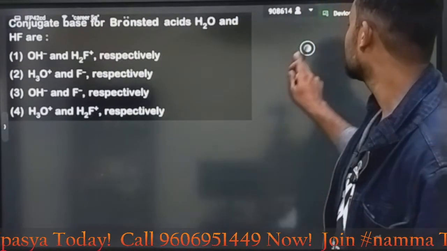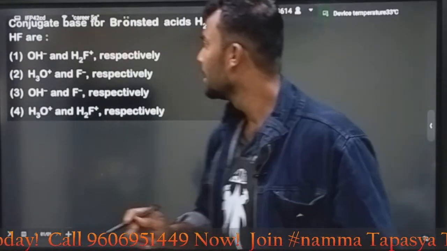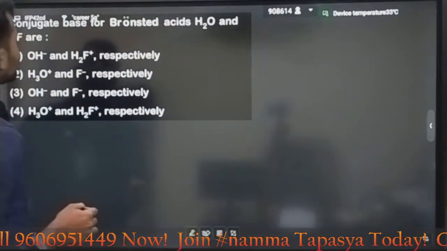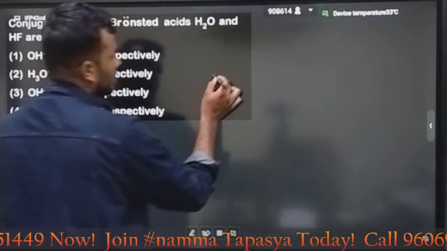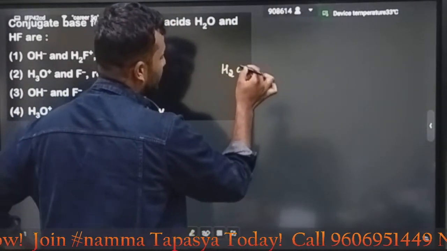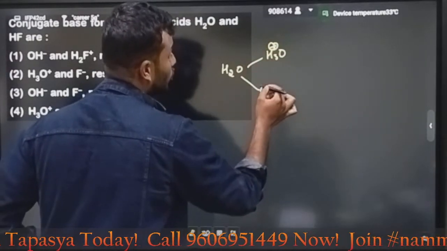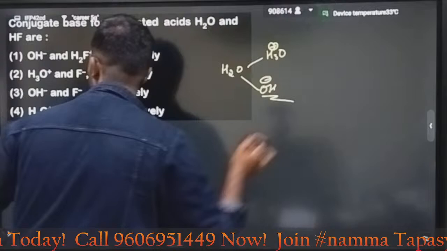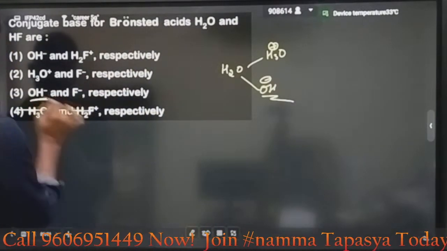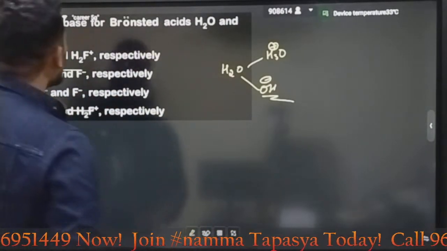Option C. Next, my dear students, it is from your ionic equilibrium again. The conjugate base for the Bronsted acid, water and HF. Look here, water: how does it happen? H3O plus and OH minus. This is the conjugate acid. This is the conjugate base. OH minus is the conjugate base. Here you can easily remove these two options, and also F.